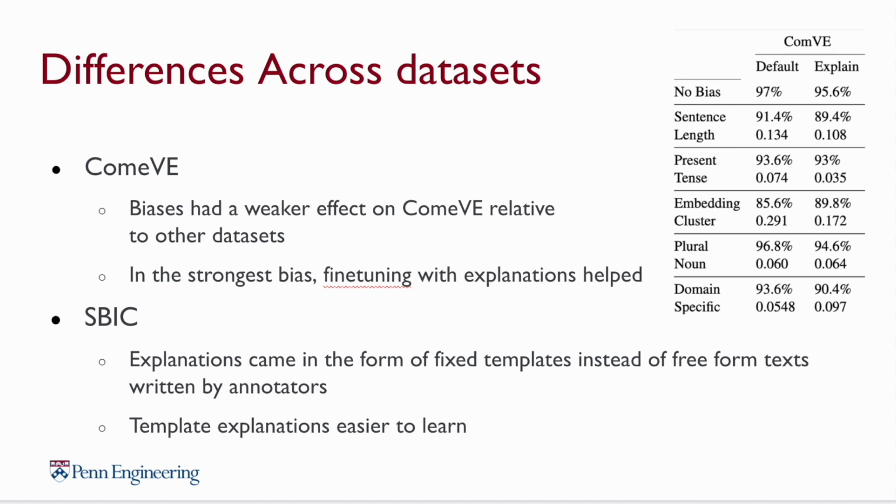In the case of Creek, where we have the strongest bias, the embedding cluster bias, we can see that having explanations did help. And as for the case of SBIC, we think that the reason why our method performed less well is because the explanations in SBIC came in the form of fixed templates instead of free-form text written by annotators. So this essentially means that the SBIC explanations were easier to learn compared to other explanations coming from other datasets.